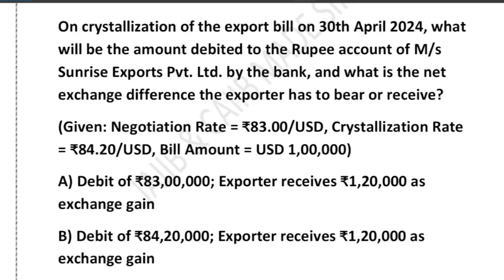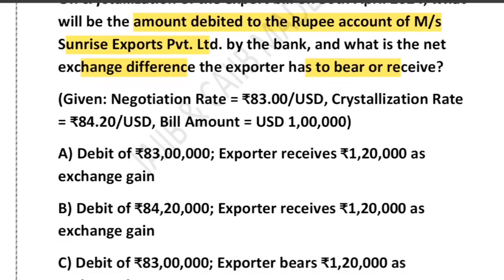First of all, how many rupees are debited to the exporter on crystallization, right? So that's the first question. What should be the amount debited to the rupee account of Sunrise Export Private Limited? And the second thing is what exchange rate gain or loss the exporter gets. Very good question. It actually summarizes everything regarding crystallization. So there are 4 options they have provided.